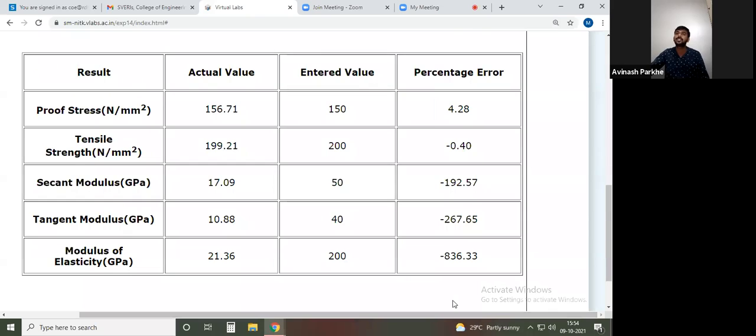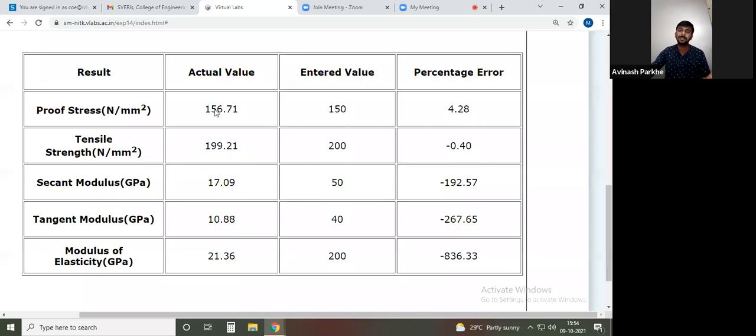Through this percentage error, we have to check whether our experimentation or theoretical calculation is correct or not. If you observe a maximum percentage error between these two readings, then we can say that either we have made mistakes in the theoretical calculation or in the experimental calculation or experimental testing. Sometimes we make wrong calculations using the calculator. Some students got different answers. Why? Because we have made mistakes in the calculation.